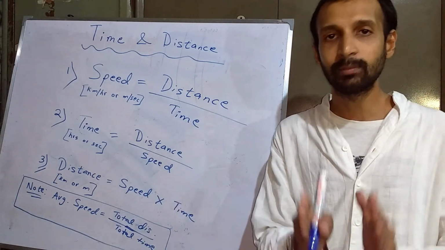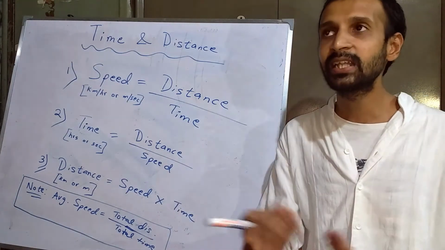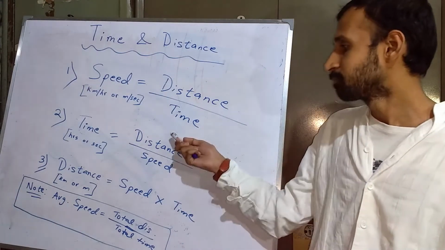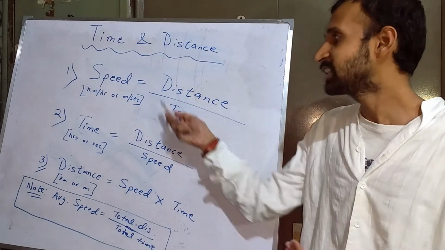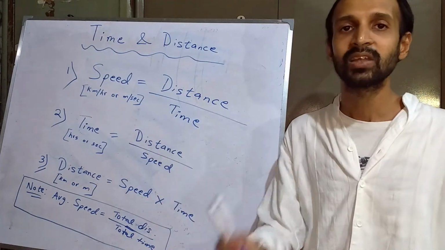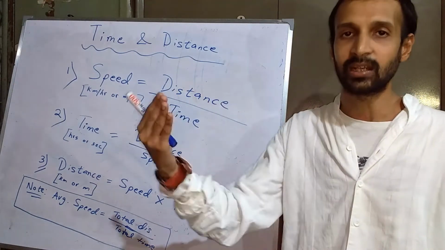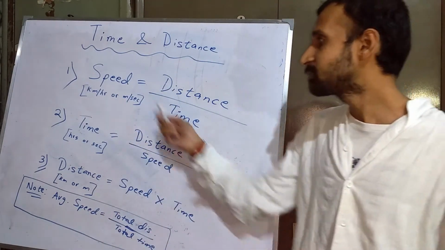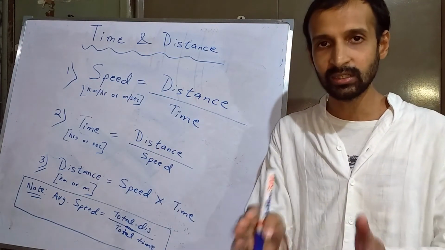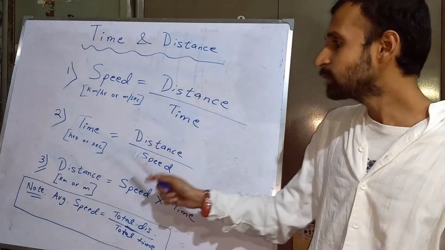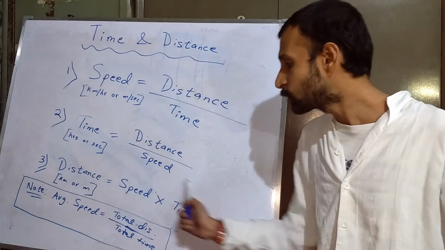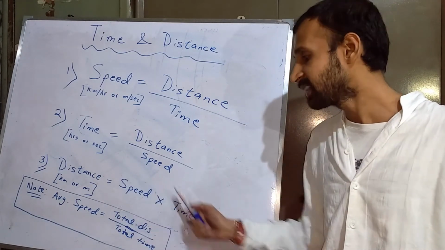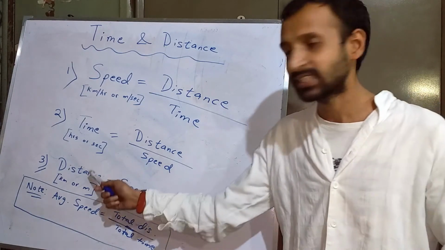A very simple way to remember this is, like I personally remember it as, out of these three gentlemen here, speed, distance and time, let's say distance is the king or the nobleman, while speed and time are the subordinates or the lower ranked people. So when you calculate distance, then these two lower ranked people need to join hands together, and when they multiply each other, then you get distance.